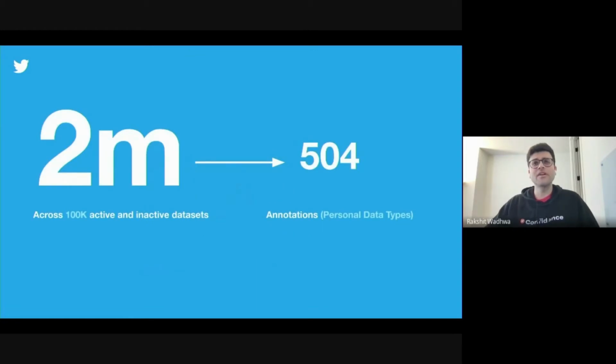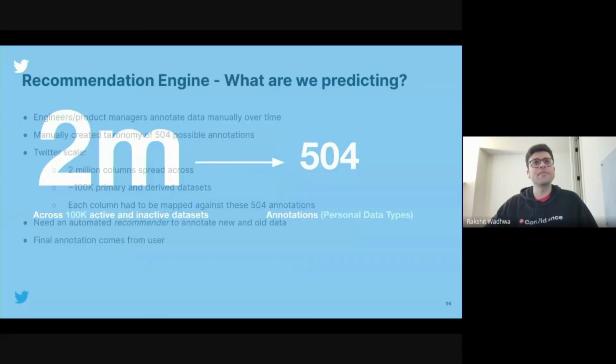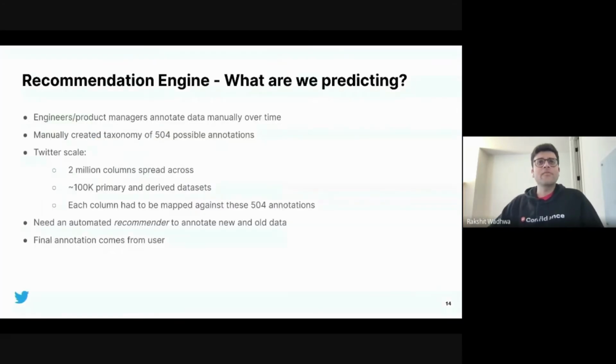These 2 million fields need to be annotated with these 504 personal data types. When dealing at this scale, having a recommendation engine for these personal data types can be very helpful. Now, a quick overview of the recommendation engine before we go into more detail.